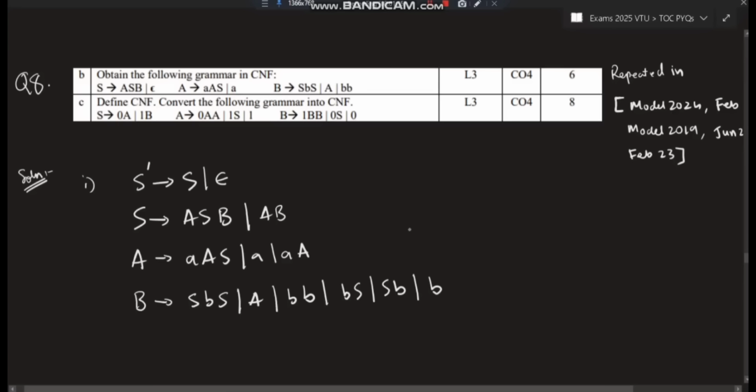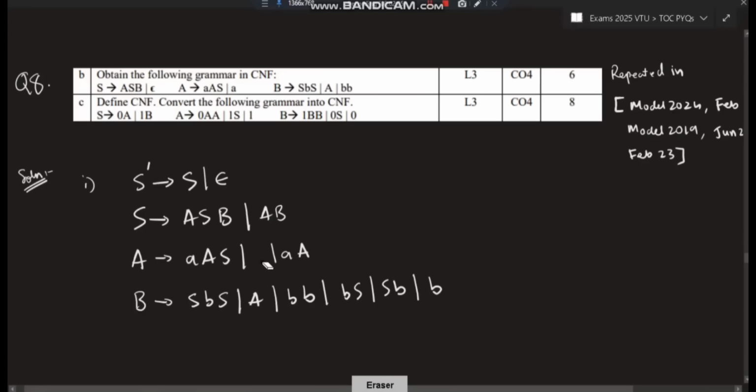Third rule is remove the unit production. How do we remove the unit production? Unit means capital to capital. Can you see any capital to capital in this whole thing? Leave the starting symbol, and other than the starting symbol, does any other have capital to capital? Yes, this has capital to capital, right? So we'll be removing this one. How do we remove it? We'll just substitute this whole thing in the place of A. Got the point.